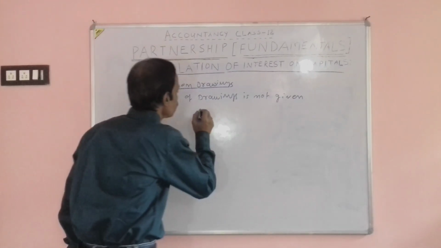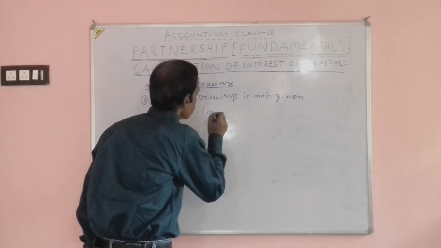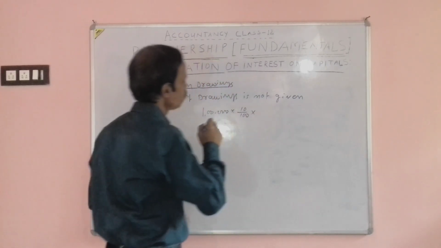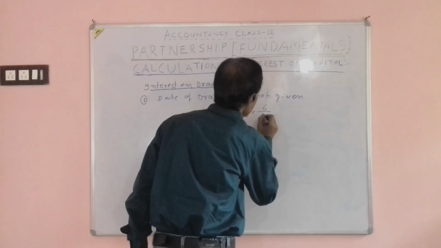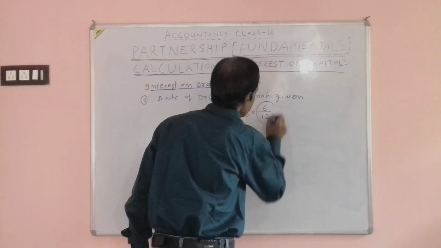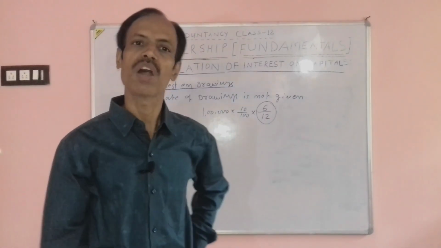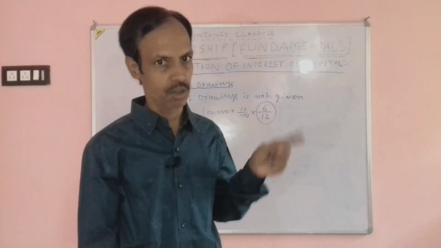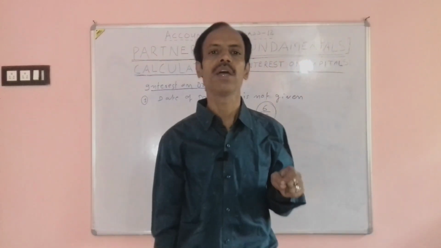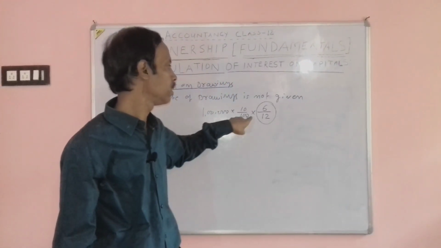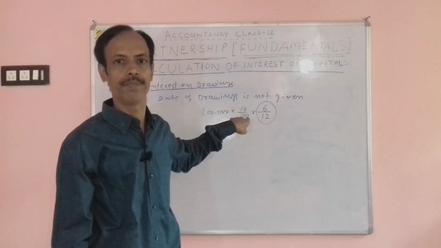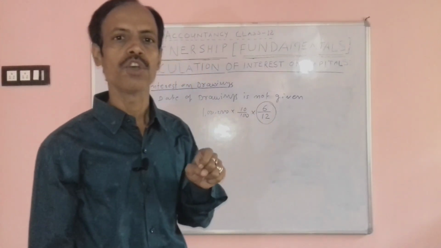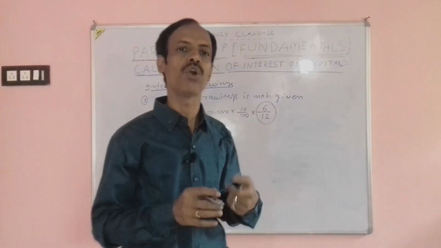For example, suppose he has drawn 1 lakh and the rate of interest is 10% and the date is not given, it will always be calculated on an average basis for half a year, because it will be assumed that he has withdrawn not in the beginning of the year, not at the end of the year, but in the mid of the year. So interest on drawing is calculated on an average basis when the date of drawing is not given in the question.